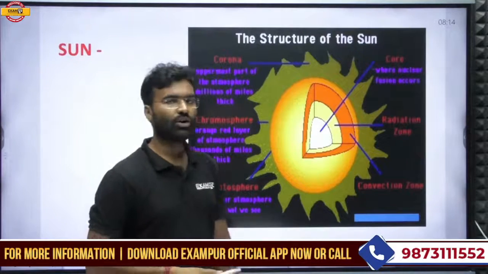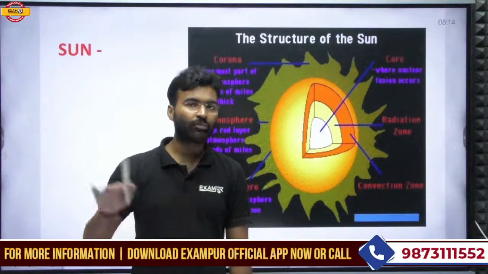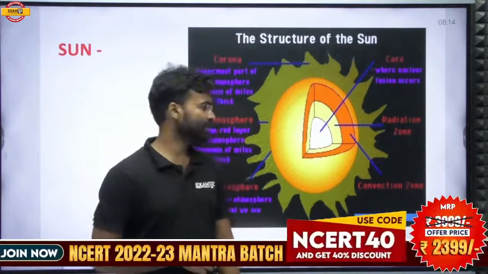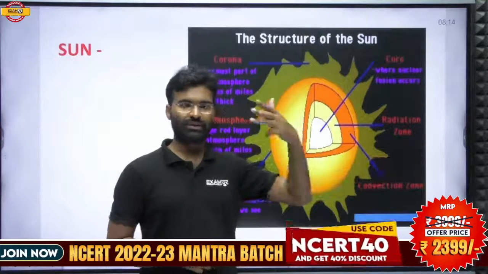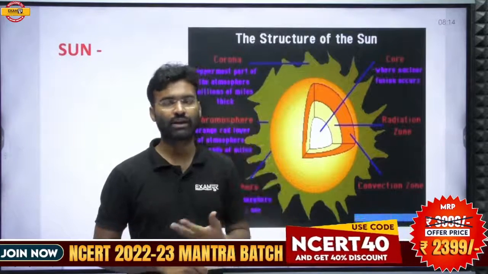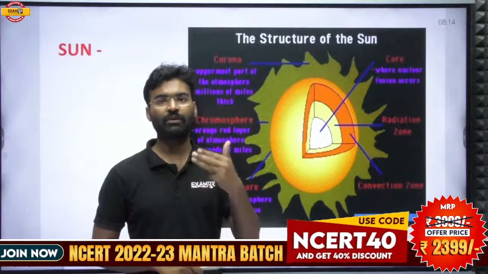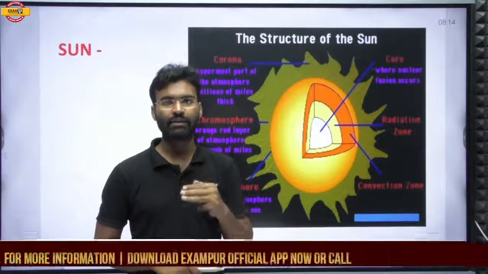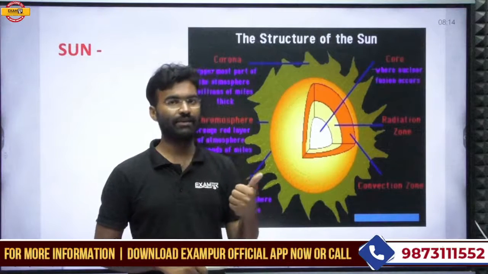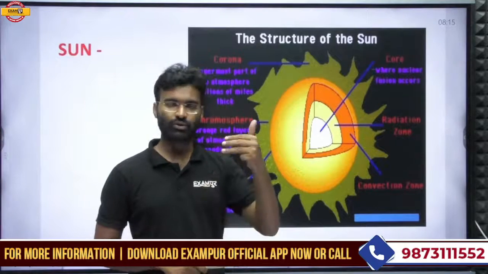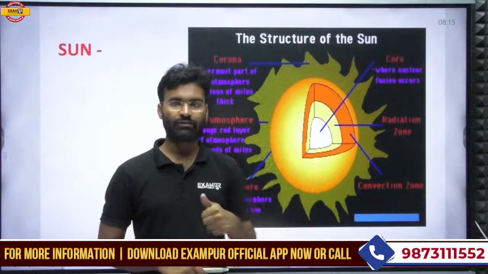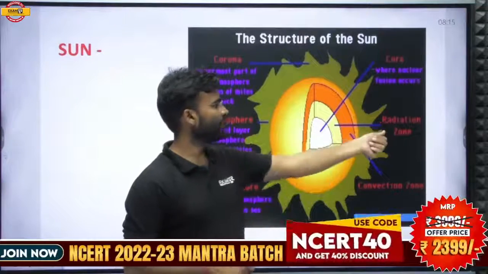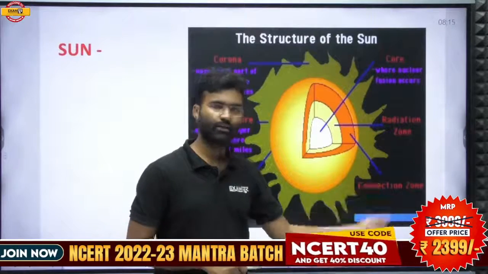And the last, uppermost part of the sun's interior is called the convection zone. So three zones are available in the sun, just as you study in the Earth: crust, mantle, and core. Same here: core, then radiation zone, and then convection zone.